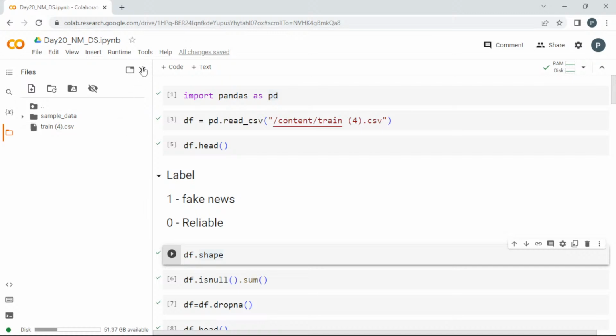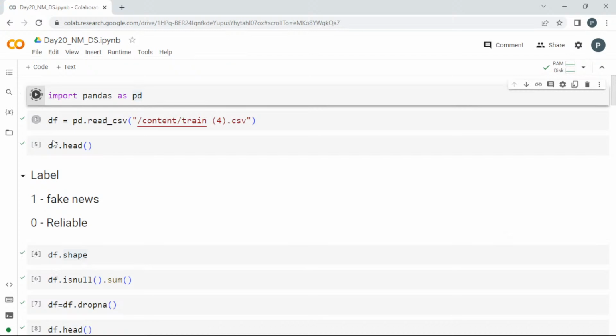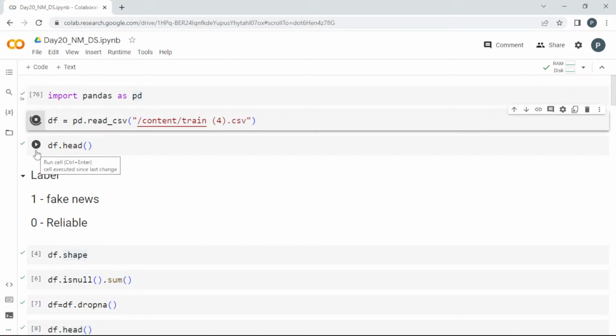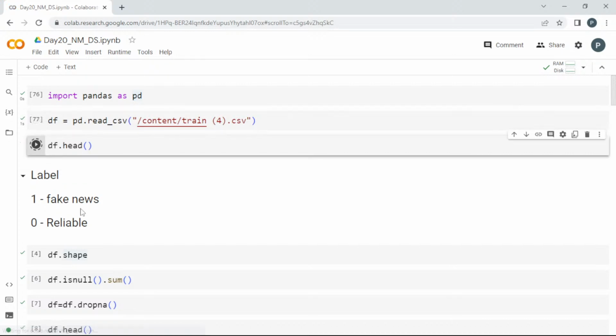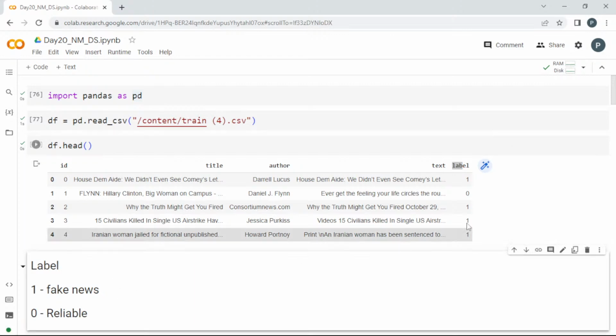Okay, so this is a huge data set, nearly 100 MB. I loaded it earlier since it took nearly 15 minutes to load. I hope it will be fine. Yeah, now it's fine. We'll go for head, and this is my data set. I have the ID, title, author name and text. Finally the label: if it is 1, it is known as fake news, and if it is 0, it is reliable or true news.